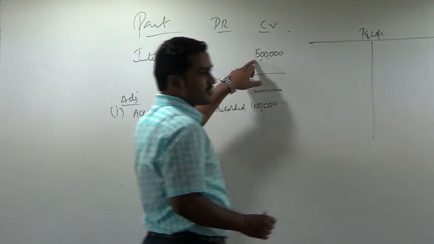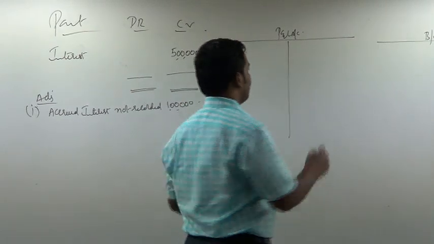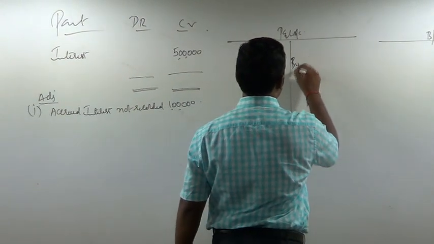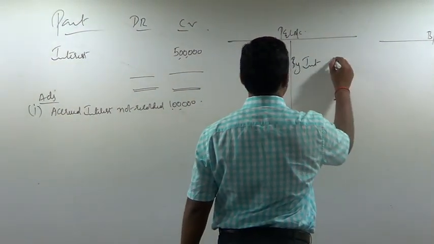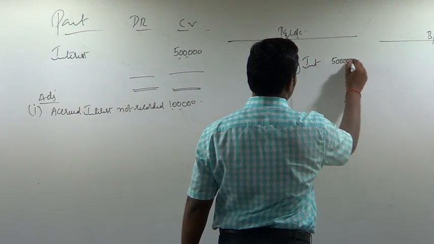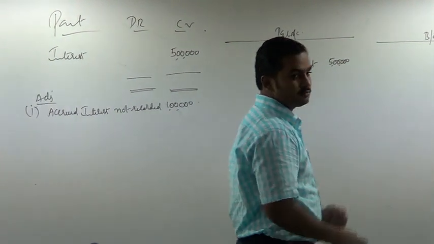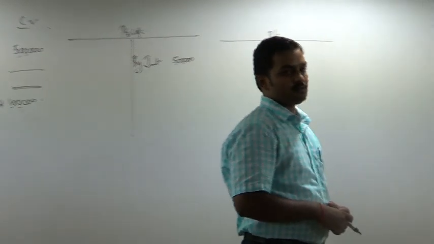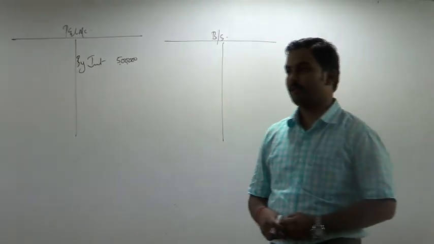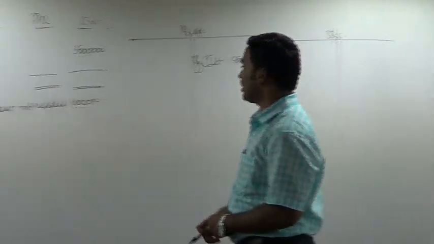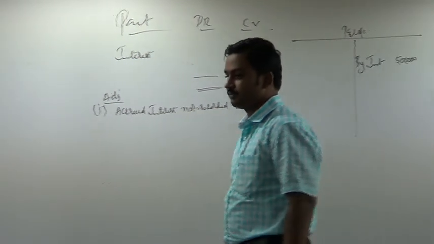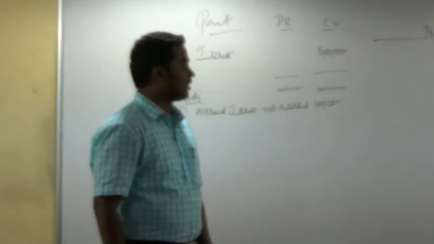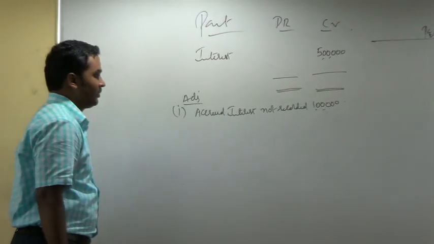Now where do I show interest income? Interest income is shown on the credit side of the profit and loss account. By interest credit balance 5 lakh. In the profit and loss account you will show in the inner column.